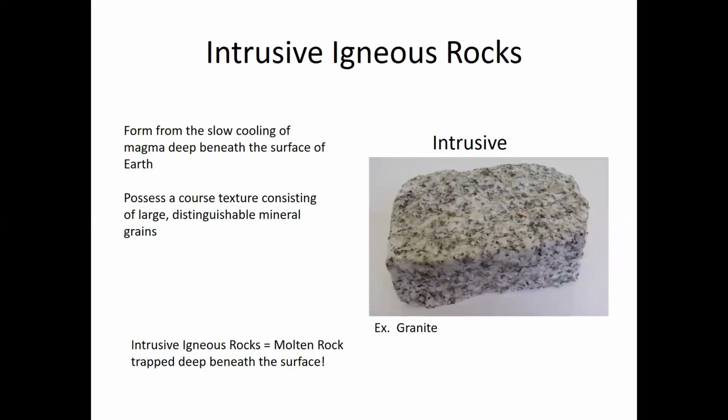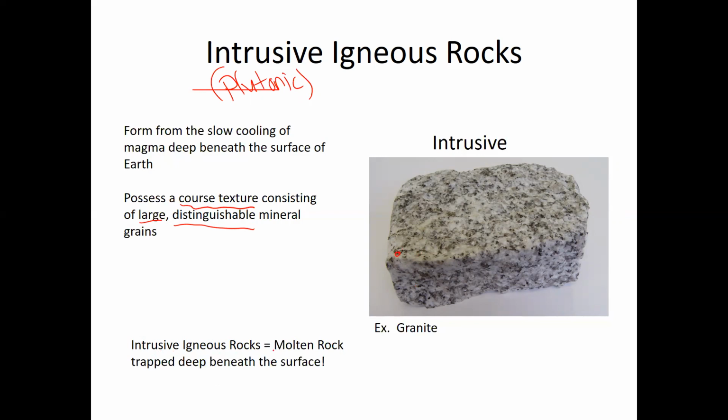An intrusive, or as I said, sometimes known as plutonic igneous rock, is one that forms from the very slow cooling and crystallization of molten rock deep beneath the surface. Because this molten rock is deeper beneath the surface, it cools more slowly. And because it cools more slowly, there's time for large mineral crystals to develop. So intrusive igneous rocks develop this coarse texture where it has large distinguishable mineral crystals. So you can see the mineral crystals in this rock. If you look, you can see light and dark mineral crystals.